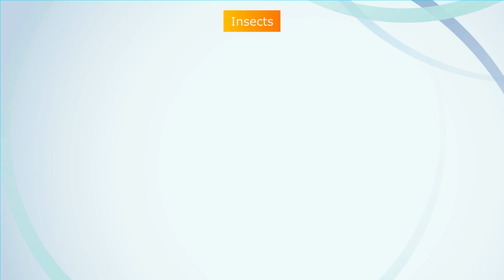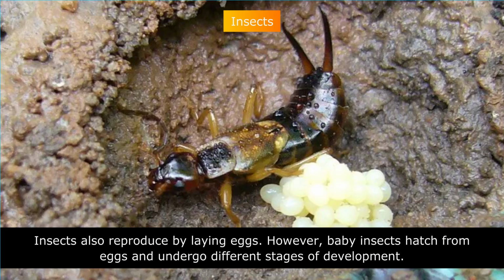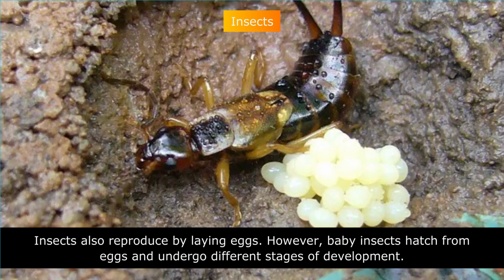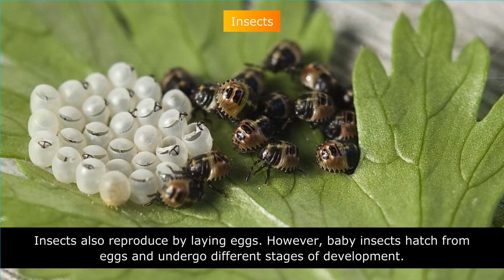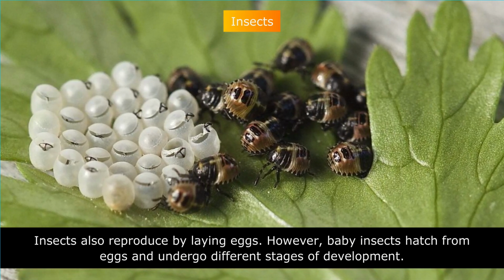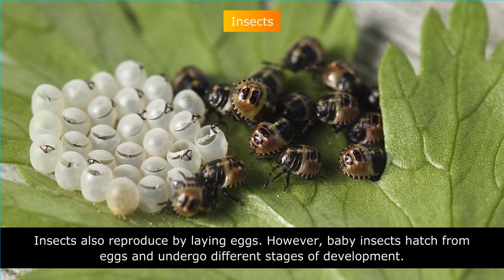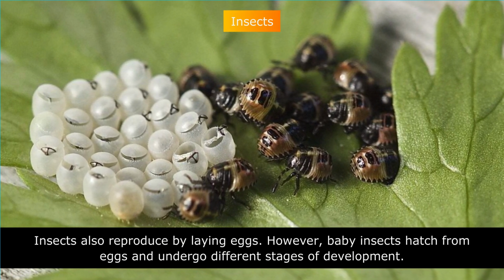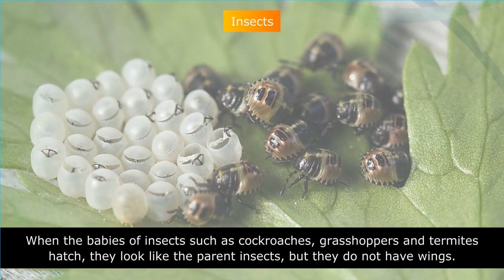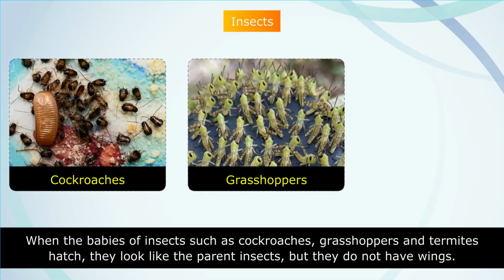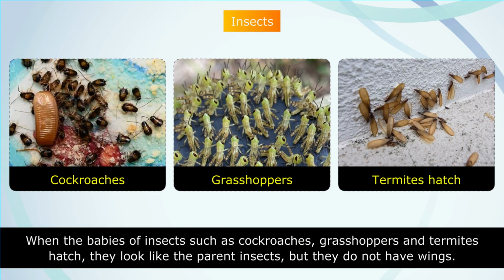Insects. Insects also reproduce by laying eggs. However, baby insects hatch from eggs and undergo different stages of development. When the babies of insects such as cockroaches, grasshoppers and termites hatch, they look like the parent insects, but they do not have wings.